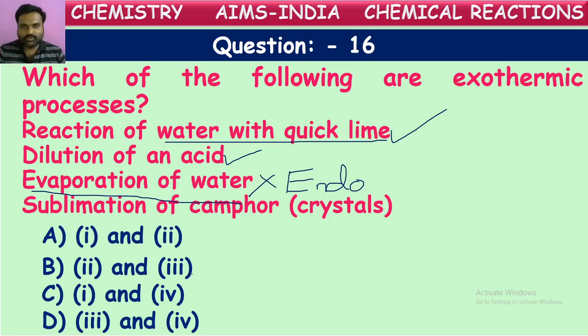Even sublimation also. What does it mean by sublimation? Converting solid directly into gaseous state, we know. So camphor, while converting from solid state to gaseous state, should be heated, which means heat energy should be given to it. So energy is taken. The reactions in which energy is taken are called endothermic reactions. So this also won't come under exothermic. This also will go under endothermic reactions. Right. What will be the correct answers? First and second only.